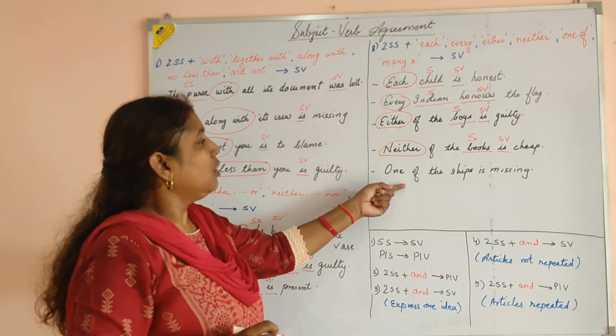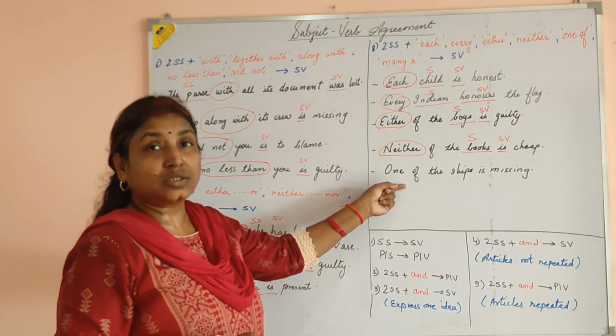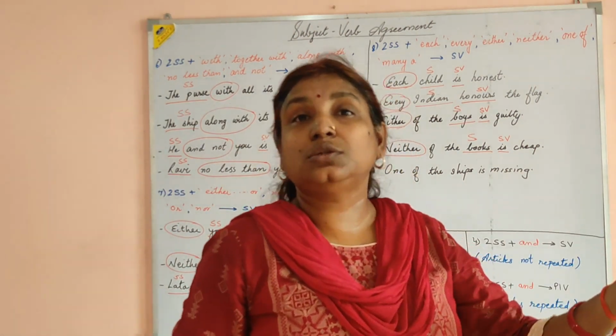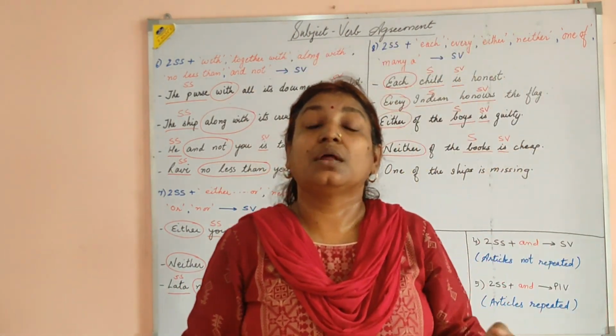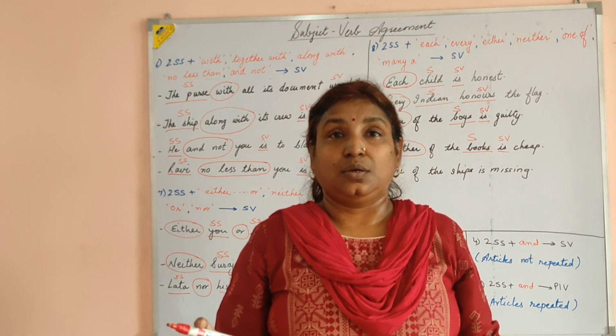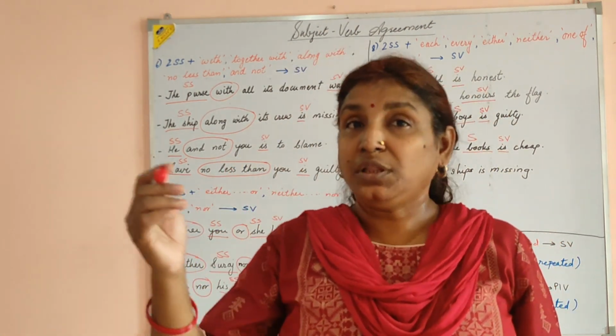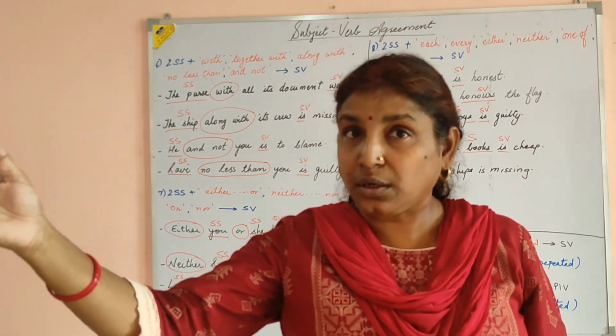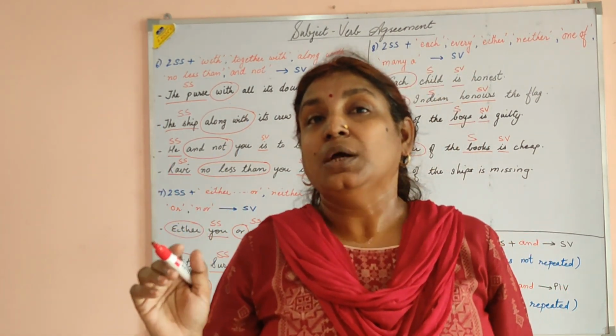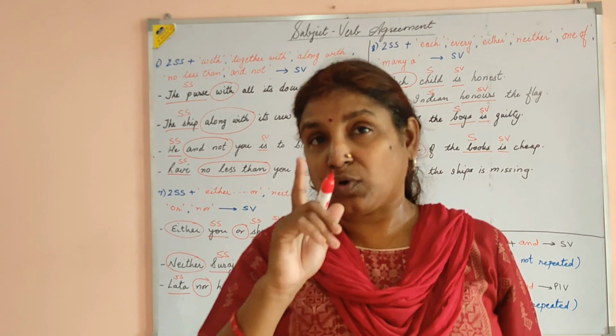Coming to the next one: one of the ships is missing. In the ocean or the sea, we can see a number of ships sailing. When the ships left, there were around 10 ships, and when they returned, or when they were spotted on the way by some other ship, there was one ship missing, one ship less.